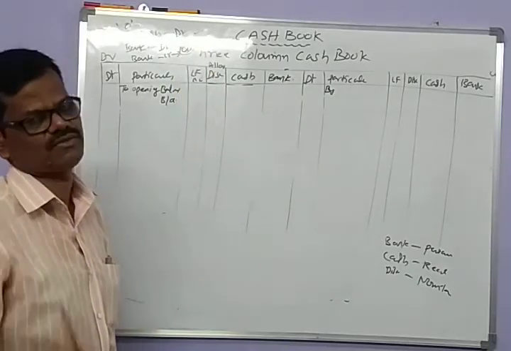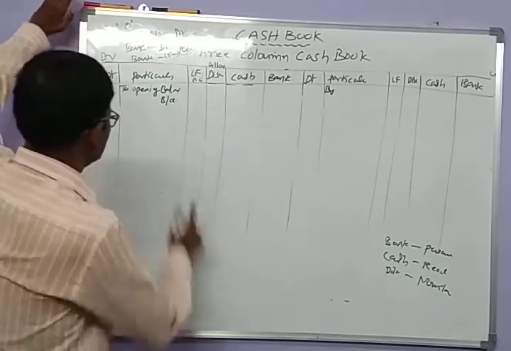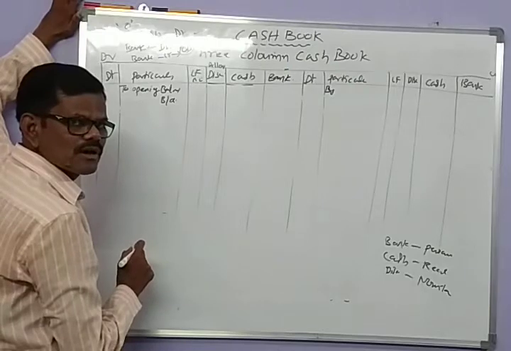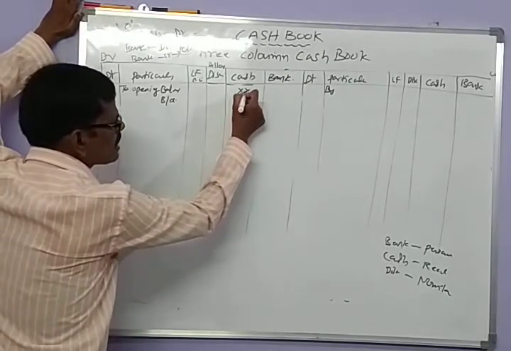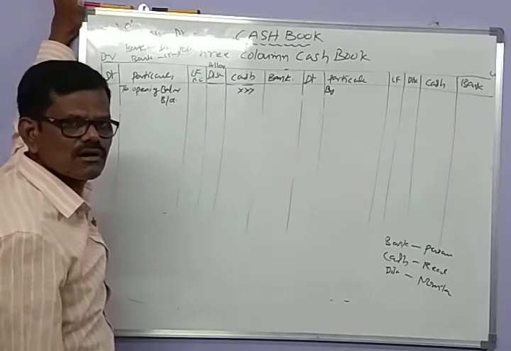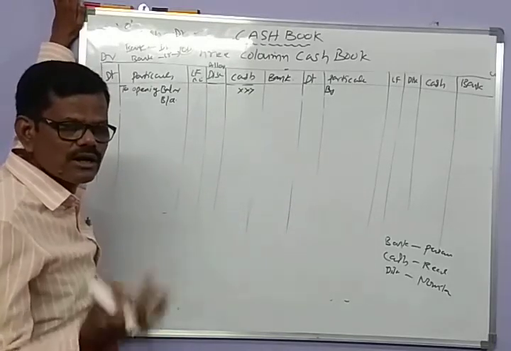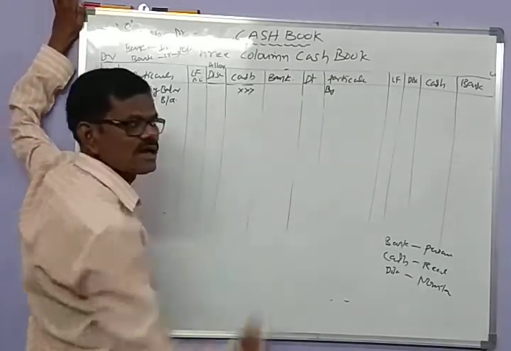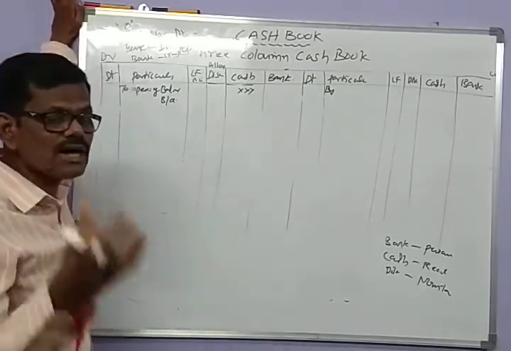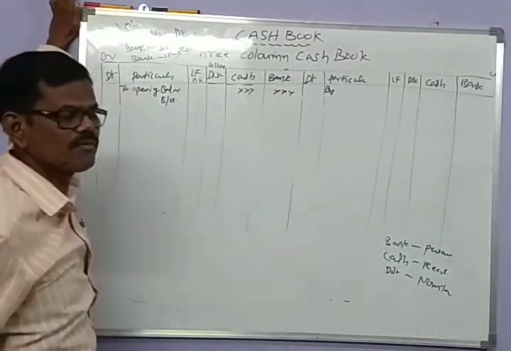So here the opening balance of cash, the opening cash in the hands of the firm, is recorded in the cash column, and opening balance with the bank is recorded in the bank column.